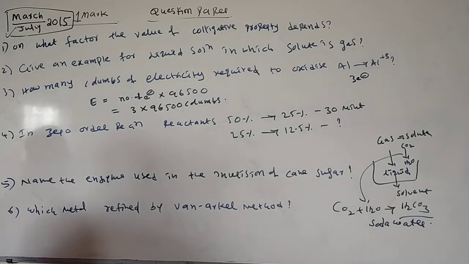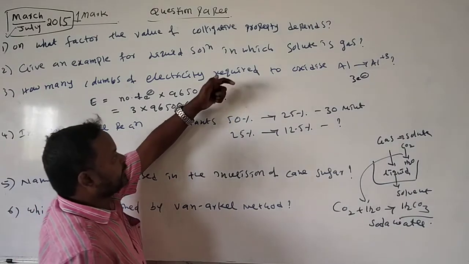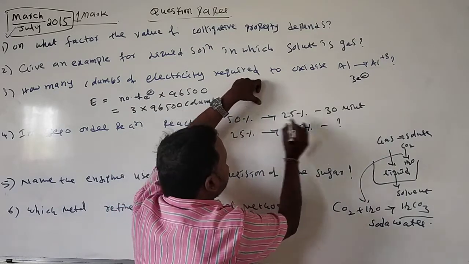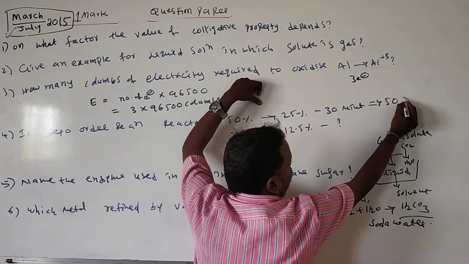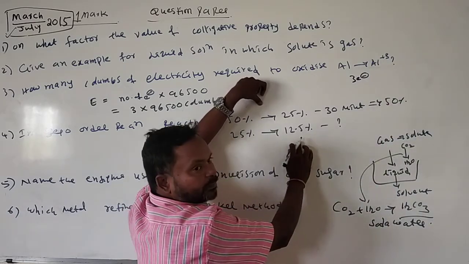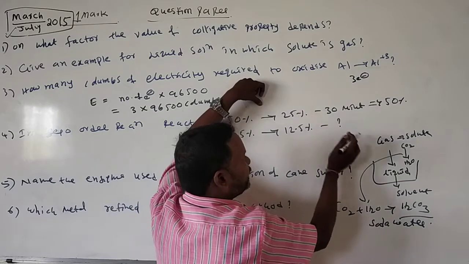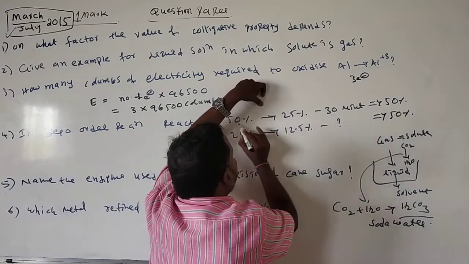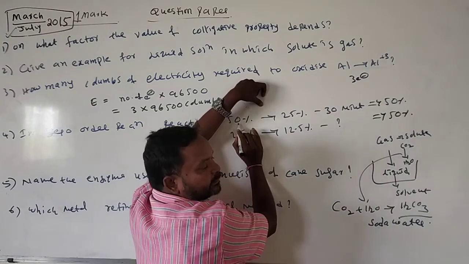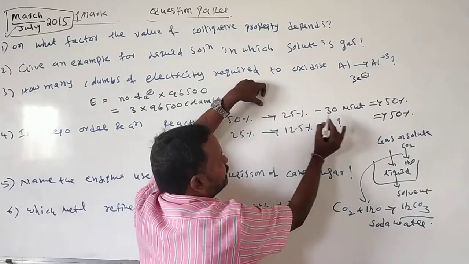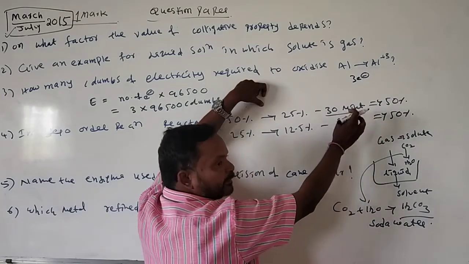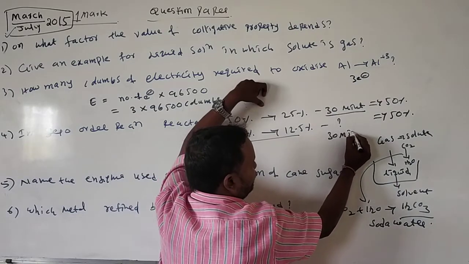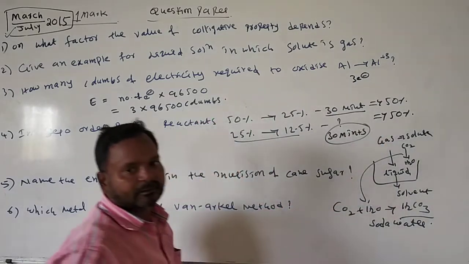Next, in a zero order reaction, 50% of the compound converts into 25% in 30 minutes. 50 to 25 is a 50% decrease. 25 to 12.5 is also 50%. For 50% reaction we already have 30 minutes, and for this also it is 50%. The answer is 30 minutes.